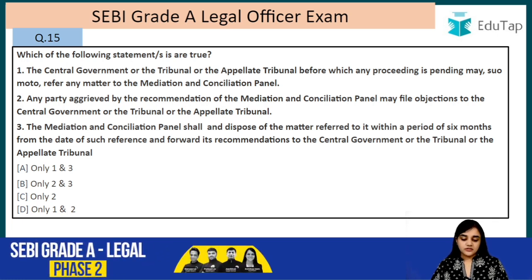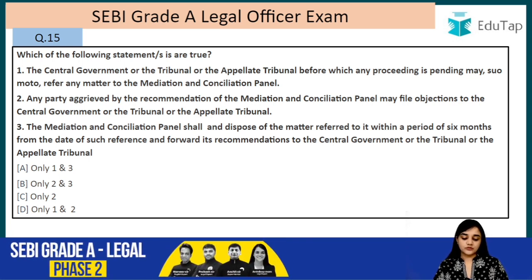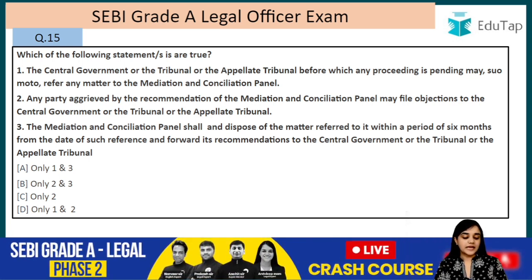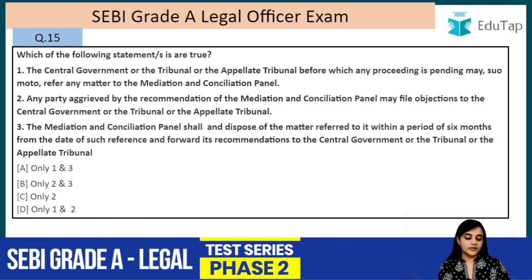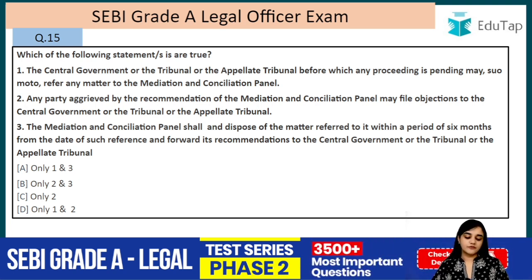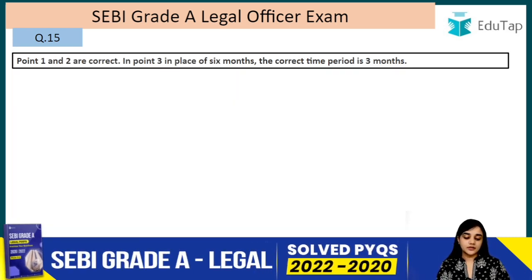tribunal. So the right answer to this question is that the first and second statements are correct. But the third statement is actually wrong. In the third statement, the time period should have been 3 months, not 6 months, right? So let's read this. The mediation and conciliation panel shall dispose of the matters referred to it within a period of 3 months from the date of such reference and forward its recommendations to the central government or the tribunal or the appellate tribunal, right? So the answer is D, that is only the first and second statements are correct, but in the third statement it should have been 3 months.